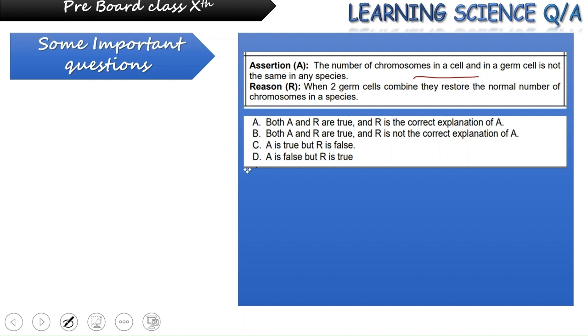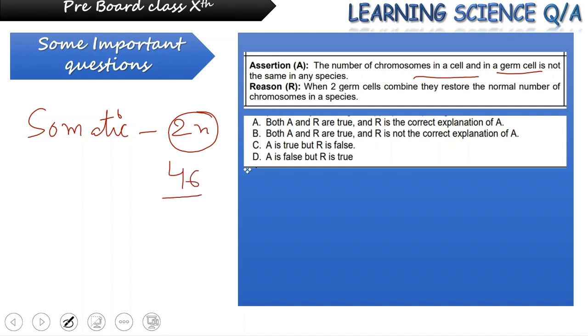By saying cell here, they are referring to our somatic cells, which are certainly different from the germ cells. In what ways? Somatic cells are diploid in nature, that means they have two sets of chromosomes. Suppose for humans we have 23 chromosomes in pairs, so the diploid number in a somatic cell will be 46.